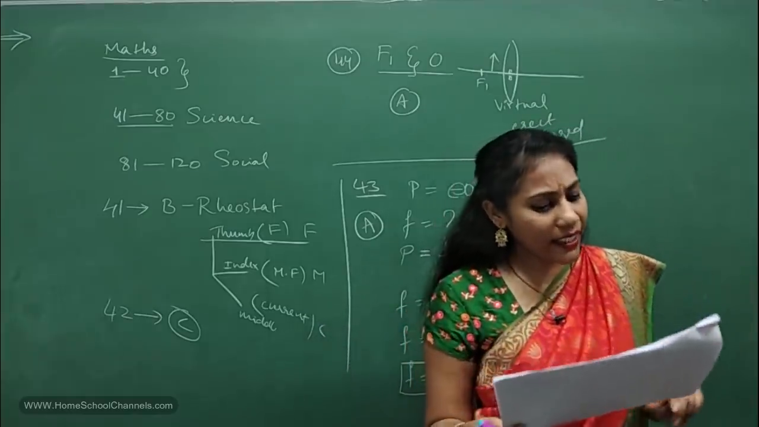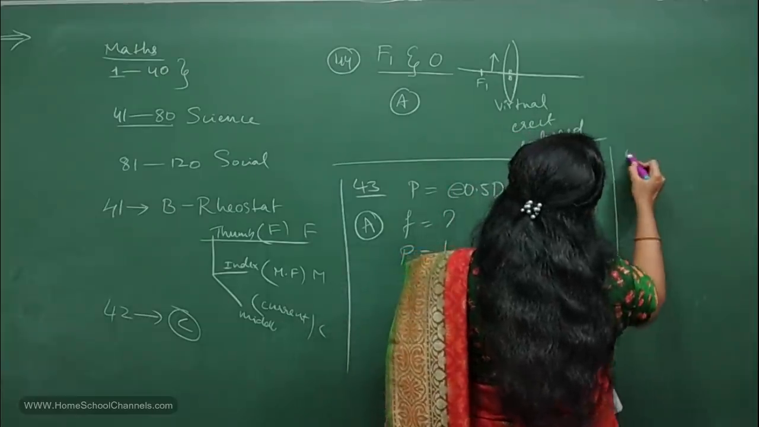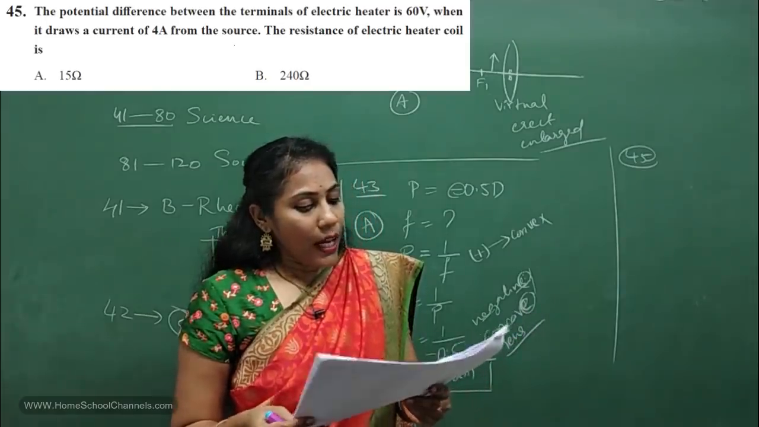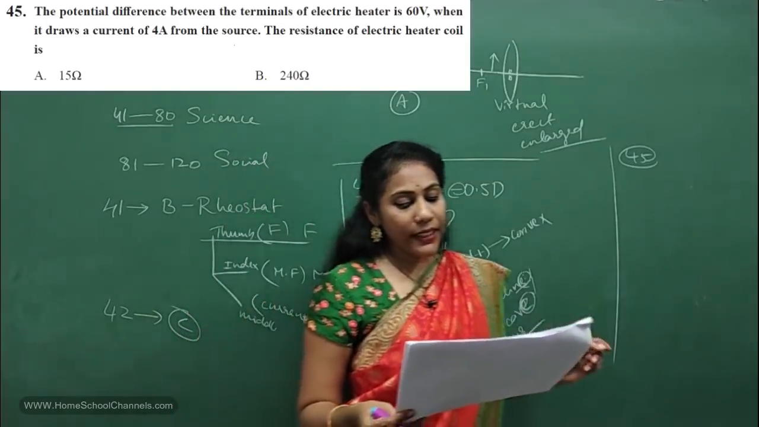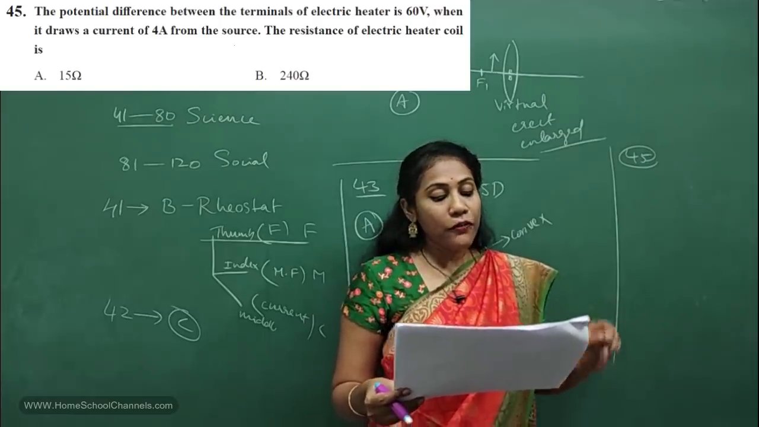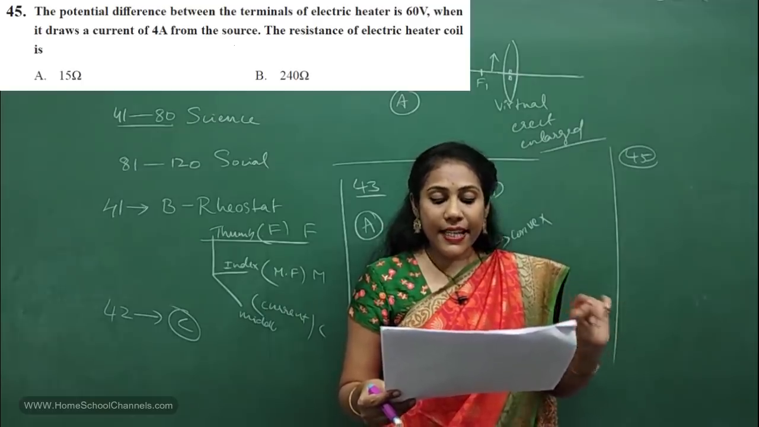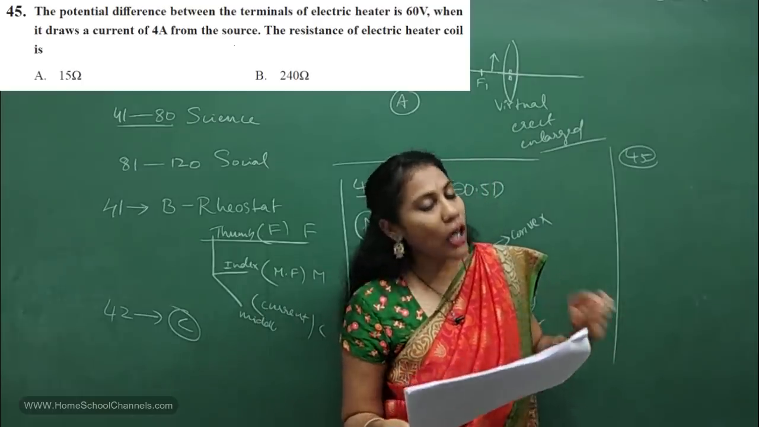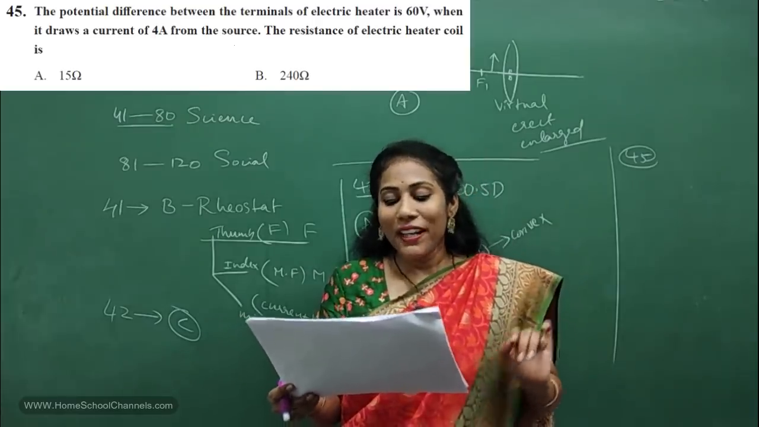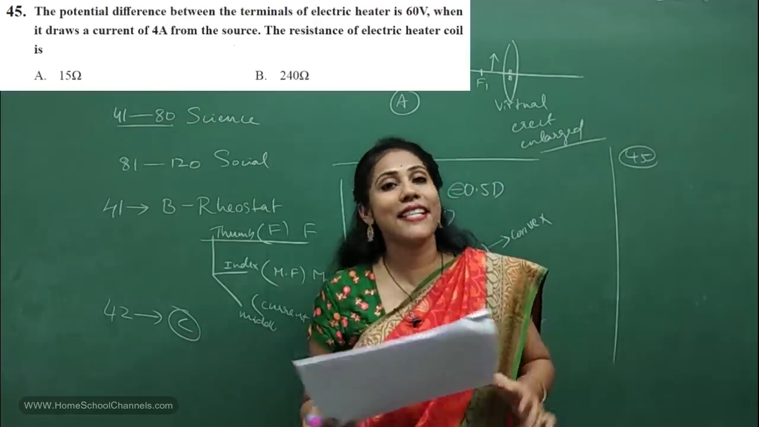It's a very simple problem. Say I'm going for 45th question. A potential difference between the terminals of electric heater is 60 volts. When it draws a current of 4 ampere from the source, the resistance of electric heater coil is, say, you have to use the formula of Ohm's law. What is given? Voltage is given, current is given, resistance they are asking.